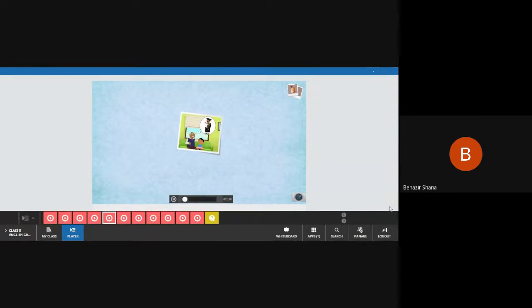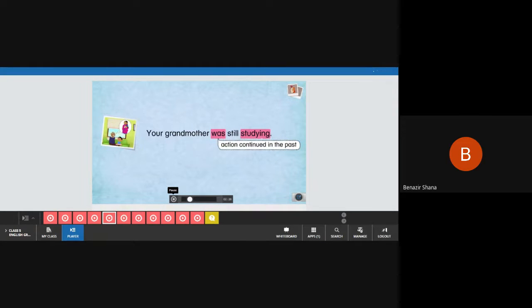Grandfather tells Pasha about the time he and grandmother got married. He tells Pasha, I had just finished college. Your grandmother was still studying. Observe this sentence. In the sentence, grandmother was doing some action, studying, which continued for some time in the past. When we want to talk about actions that went on for some time in the past, we use the past continuous tense.